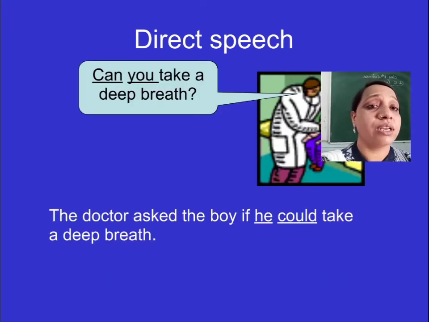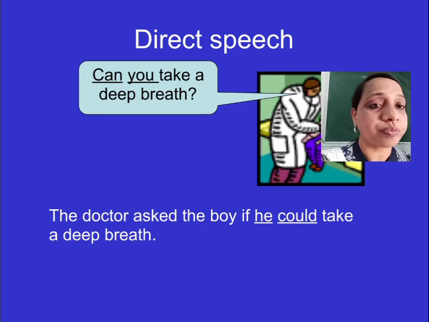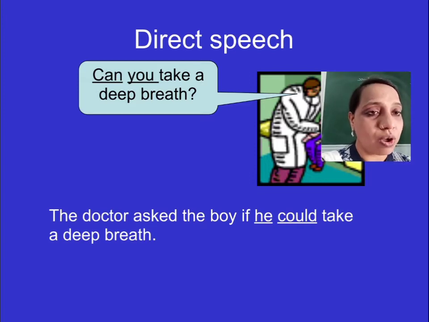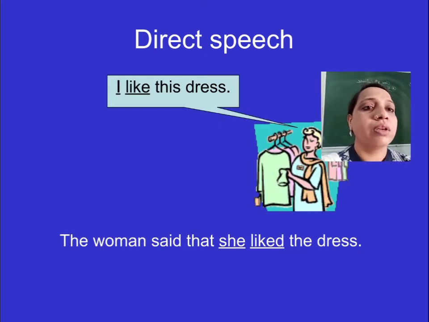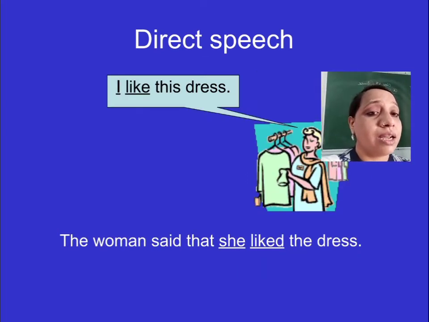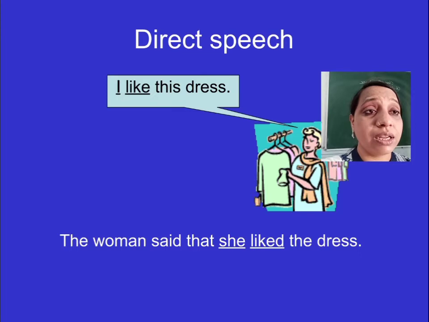And see the way of writing. Next, can you take a deep breath? The doctor asked the boy if he could take a deep breath. I like this dress. The woman said that she liked the dress. So students, you must have observed that there is a change of pronouns and tenses.